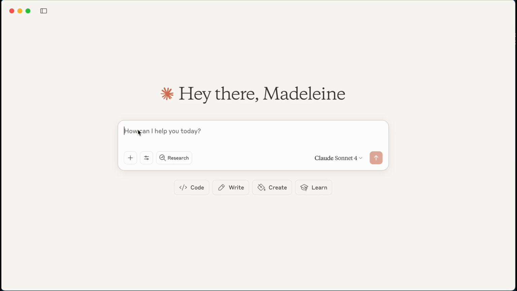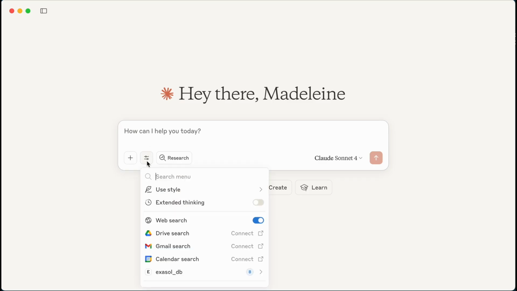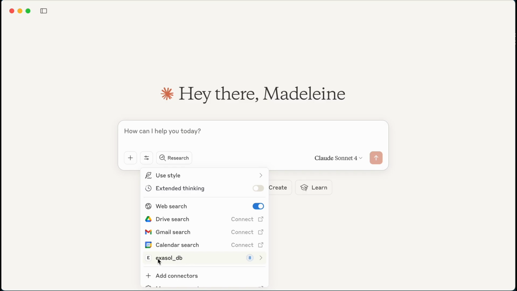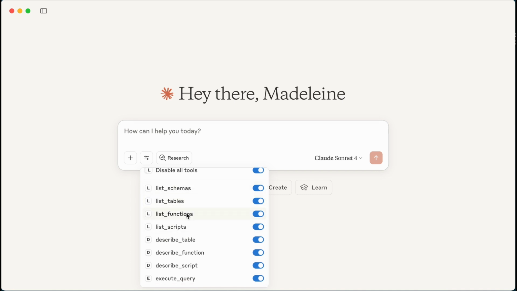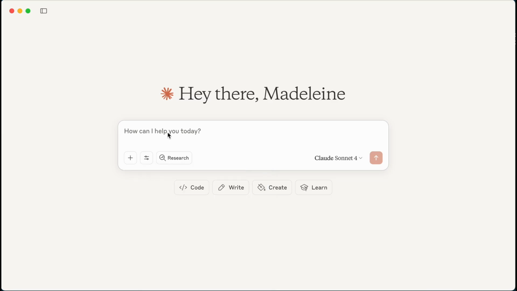All right, so today we're going to use Claude Desktop to explore the data that we have in our Exasol database. Now, to give Claude access to Exasol, we're going to be using one of these integrations. And you can see here, Exasol DB is actually the MCP server that we've built and includes a variety of different tools, such as list tables, list schemas, execute query, that allow Claude to interact with that data within our database. In the backend, we've also specified the Exasol database connection string as well as the credentials that it will need to get access. So let's start with a pretty basic question.